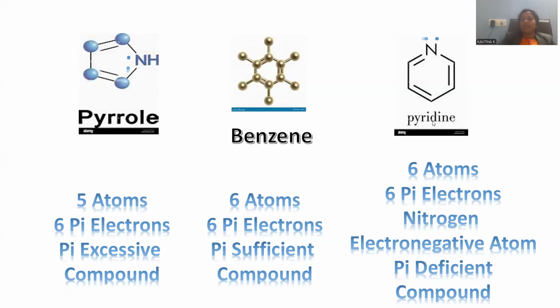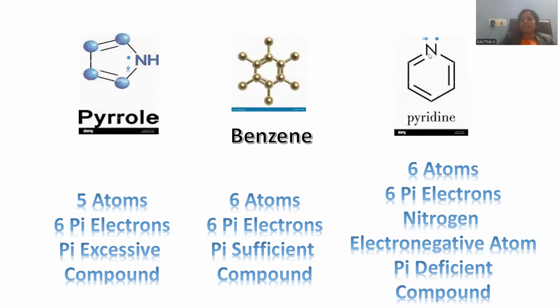Let me go with the pyridine. Again, here you can count the number of atoms, which is 6, and the number of pi electrons is also 6. Let me compare benzene and pyridine. 6 atoms, 6 electrons, but there is a certain extent of electron deficit observed within the pyridine molecule in comparison to the benzene.